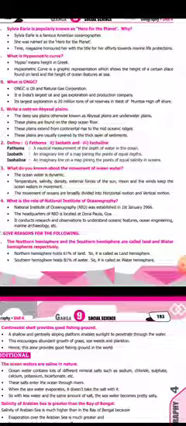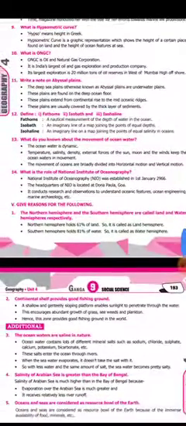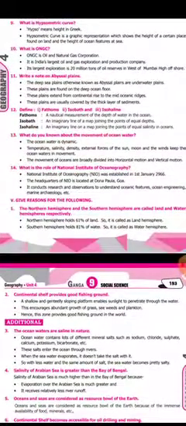The reason is, the northern hemisphere holds 61% of land, so it is called the land hemisphere, and the southern hemisphere holds 81% of water, so it is called the water hemisphere. I think it was an easy question, right? Please learn this question.